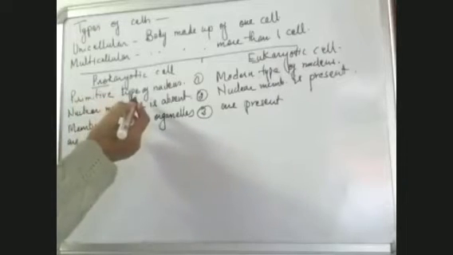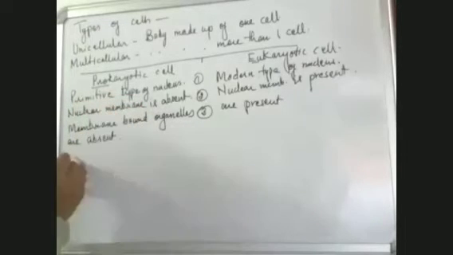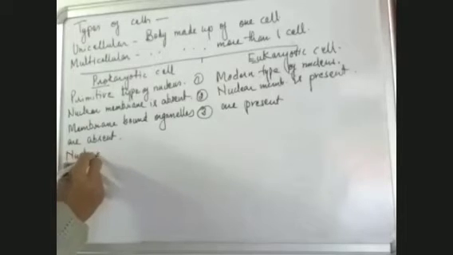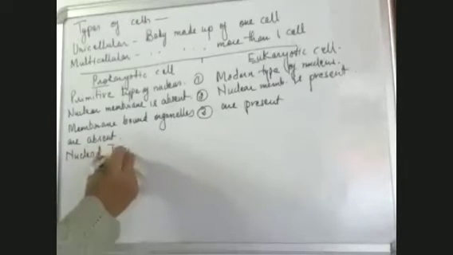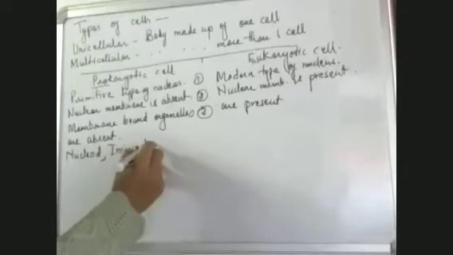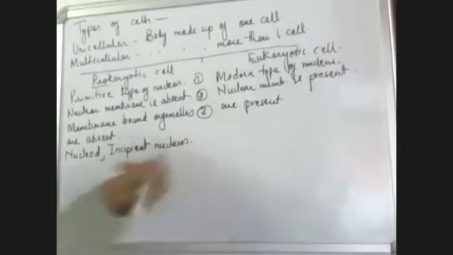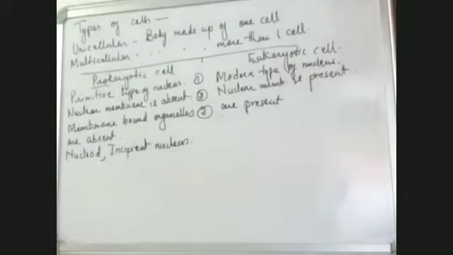Okay, now in this case, the primitive nucleus which is present without a nuclear membrane, we can call it a nucleoid. We can call it an incipient nucleus.